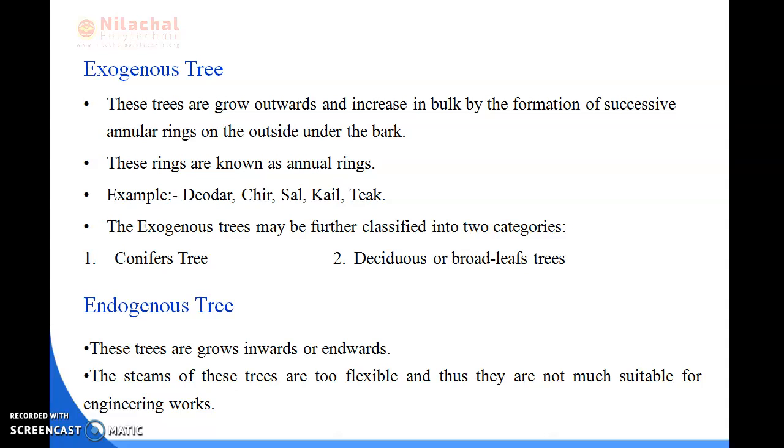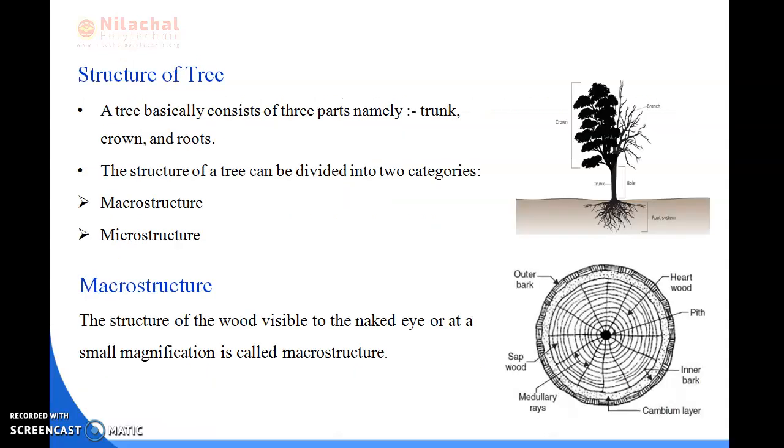Next we will be reading about endogenous trees. These trees grow inward, or we can say endwards. The stem of these trees is too flexible and thus they are not much suitable for engineering works. So endogenous trees are not suitable for engineering purposes. Next we will be reading about the structure of the tree.